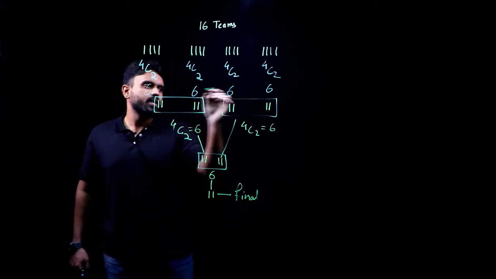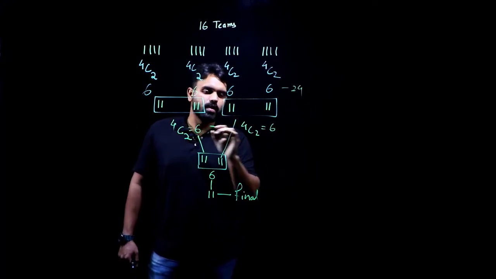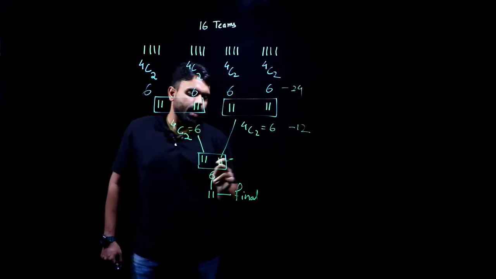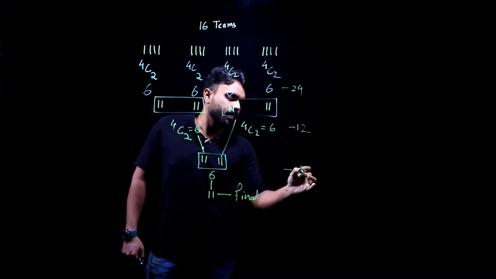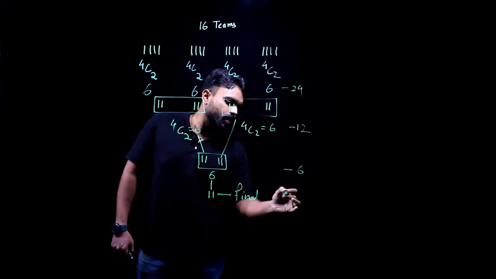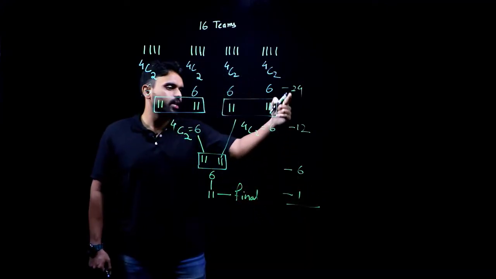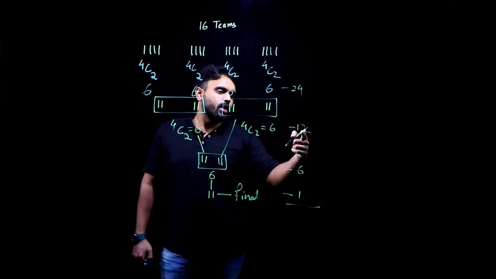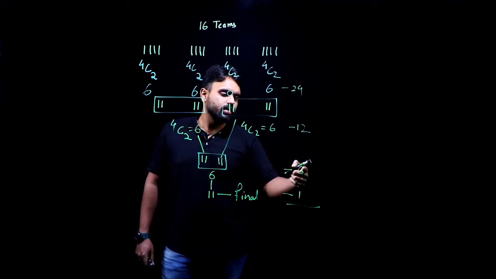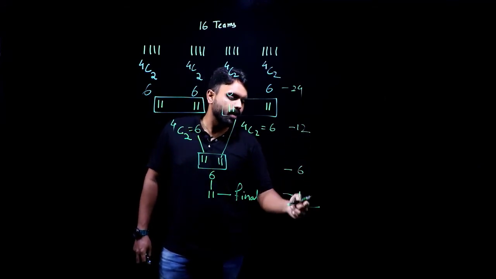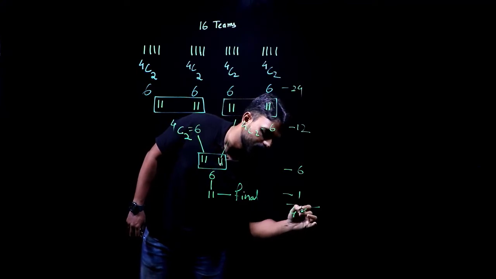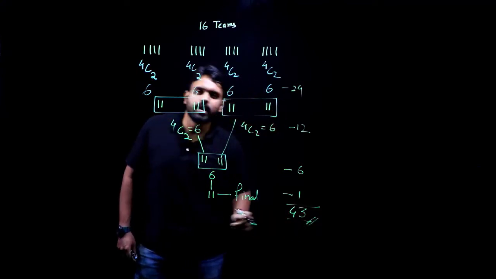Totally, how much do I have here? 6 4s are 24, 6 2s are 12, and again 6 here, and then the final match. So totally how much do I have? 24 and 12 is 36, and 6 is 42, and 1 is 43. 43 matches will be played, which is my answer.